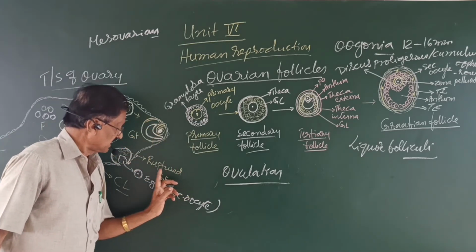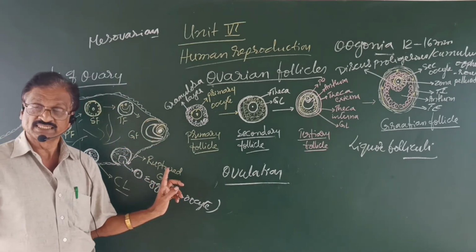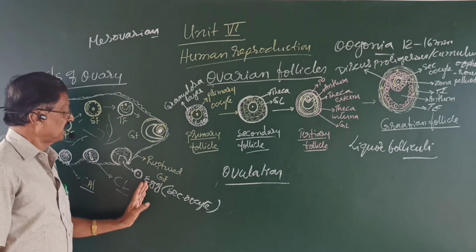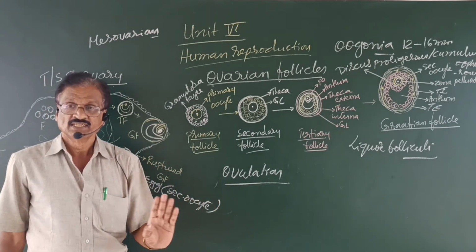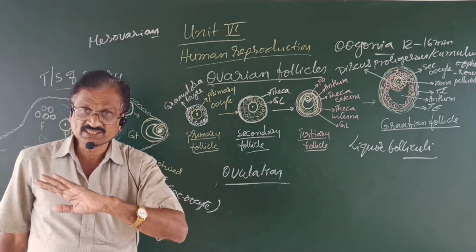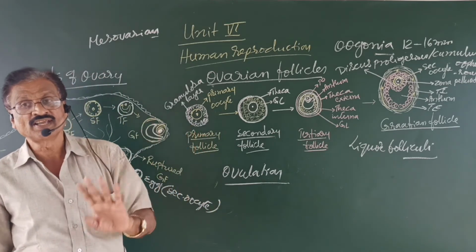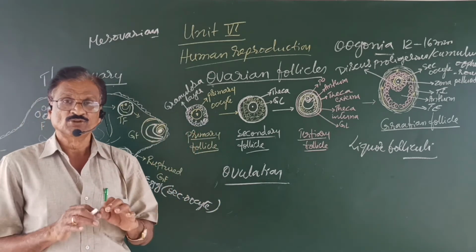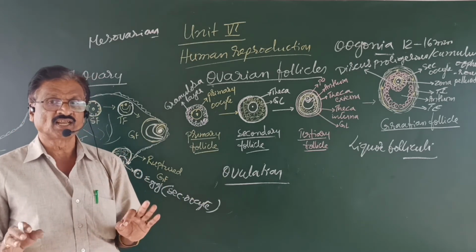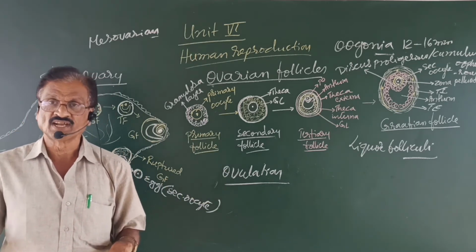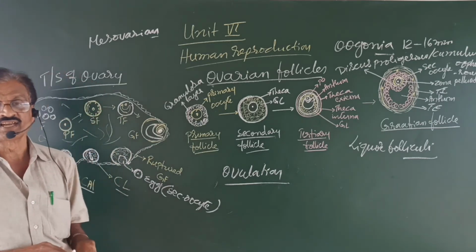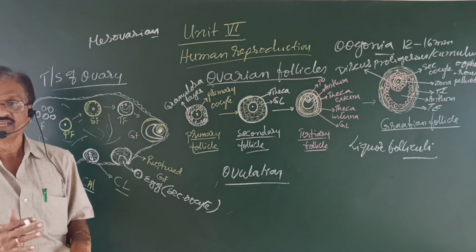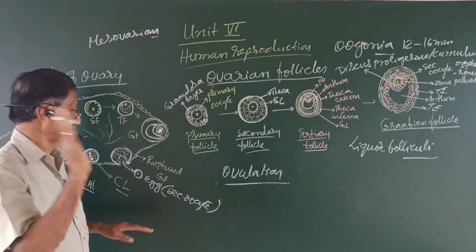Suppose the egg is not fertilized. Naturally this egg, that is the secondary oocyte, is discharged from the body of a girl during the menstrual cycle, along with some loss of blood, what we call the menstrual cycle or monthly cycle or periodic cycle.